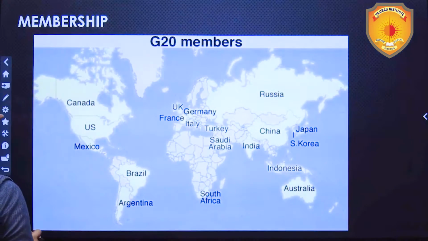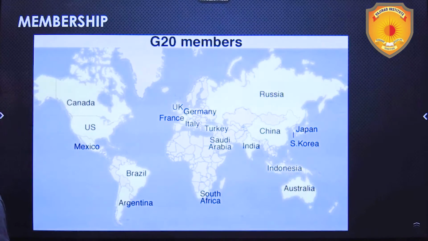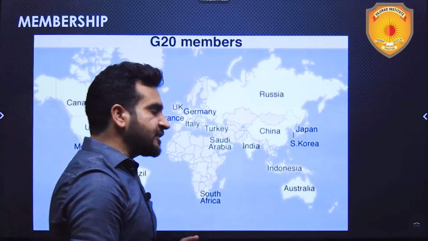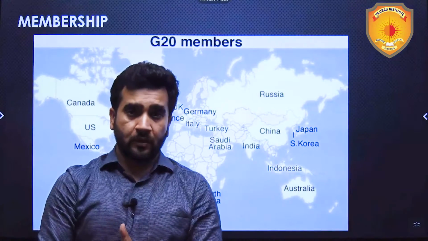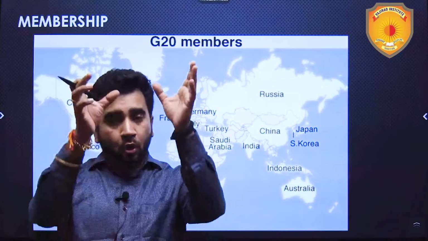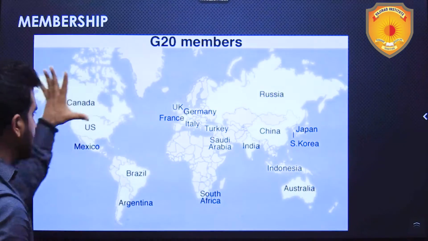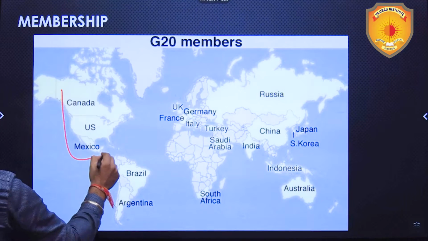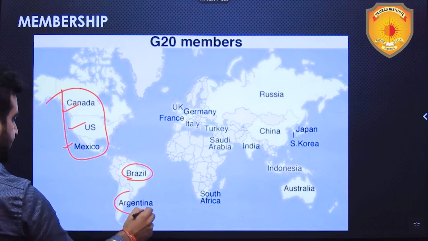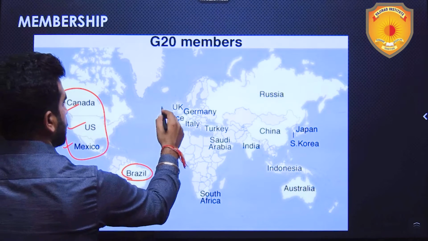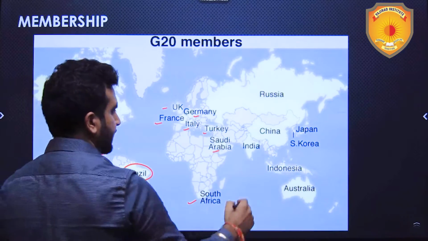Now we talk about the members, G20 members. A question in prelims can be framed from here, but yes, aspirants are generally confused about how to memorize these names. My suggestion to you is go continent wise. It would be easier for you to memorize. Like let's suppose in North America we have all the three major: Canada, US, Mexico. South America, Brazil, Argentina. Then UK, Germany, France, Italy, Turkey. Saudi Arabia, South Africa, India.